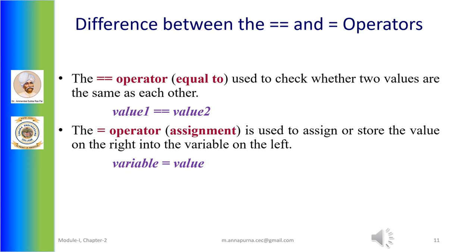The assignment operator has just one equal sign and it is used to assign or store the value on the right into the variable on the left hand side. So we have an expression of the form variable equals value, where the value is stored into the variable on the left hand side.